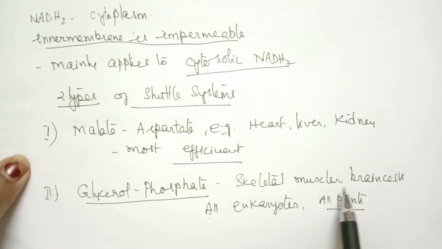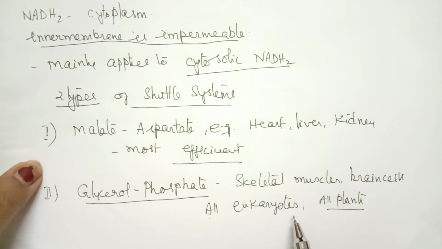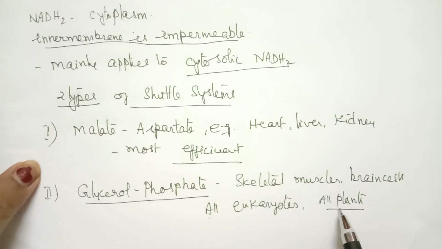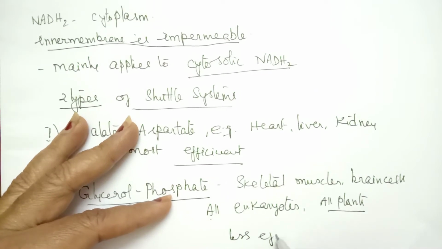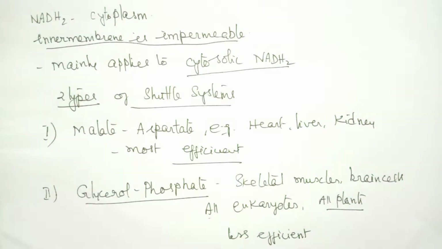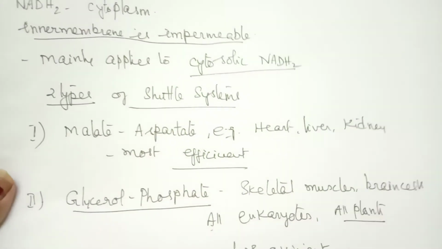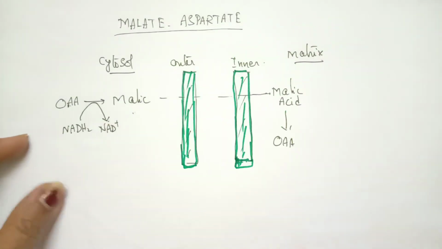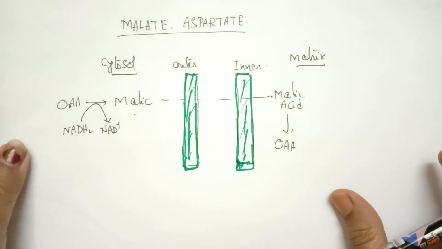This is found in skeletal muscles and in brain cells and in most of the eukaryotes, and in plants. This is considered to be less efficient compared to that of malate aspartate. So now let us see what are the two types of shuttle systems. First, let us start with malate aspartate shuttle system.